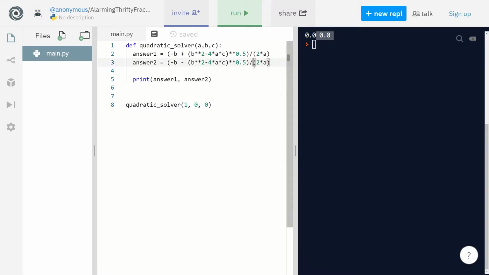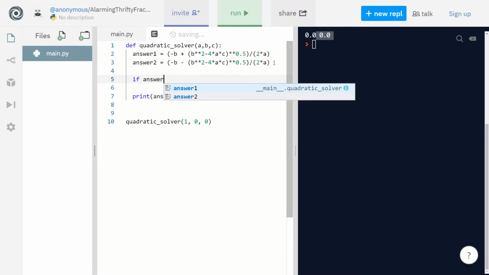So to avoid that, we can use an if statement. We can compare answer1 and answer2, and if they're the same, just print out one of them. We can do that by doing a comparison, and we use the double equal sign. Watch out for the double equal sign. It's not an equal sign. The equal sign assigns a value from the right to the left.